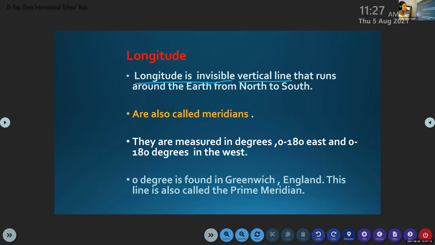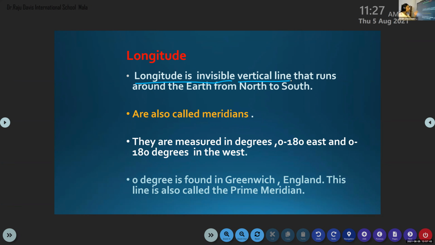What's the meaning of invisible? Not visible, that means imaginary. What's the meaning of vertical? Straight line. So longitude is an imaginary, vertical line that runs around the earth